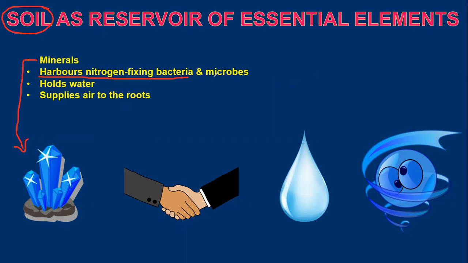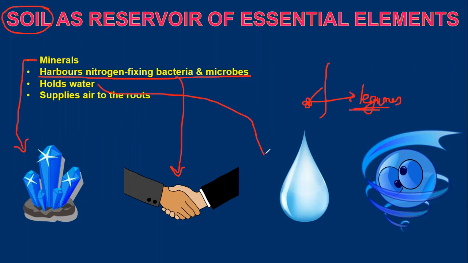Harbors nitrogen fixing bacteria and microbes. Just hand to hand, shake hands between the nitrogen fixing microbes, roots of higher plants, between two microbes or roots of leguminous plants, right? So in this chapter itself, you will have to learn about the nodule formation that happens in the root nodules of leguminous plants or legumes such as pea, beans and all.